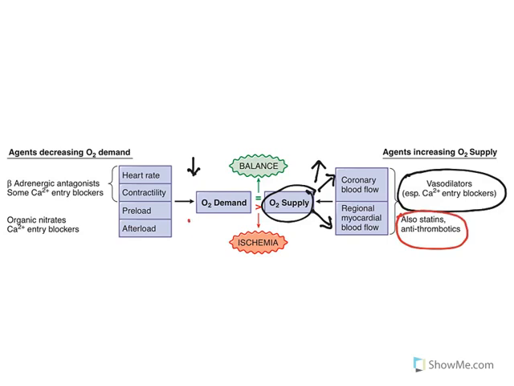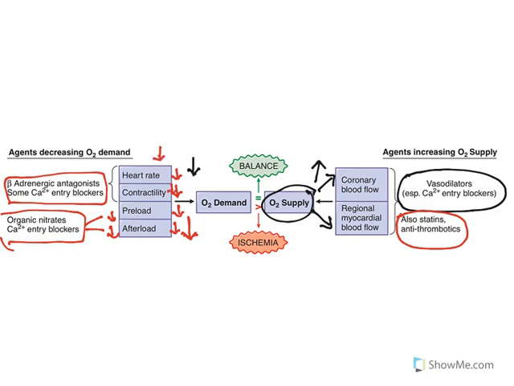The other aspect is reducing oxygen demand. When you reduce heart rate, reduce cardiac contractility, and reduce preload and afterload, all of them will reduce oxygen demand and the balance is restored. This is possible by using drugs like beta blockers, calcium channel blockers, and organic nitrates. Organic nitrates and calcium channel blockers will reduce preload and afterload. Beta blockers will prominently reduce heart rate and contractility.